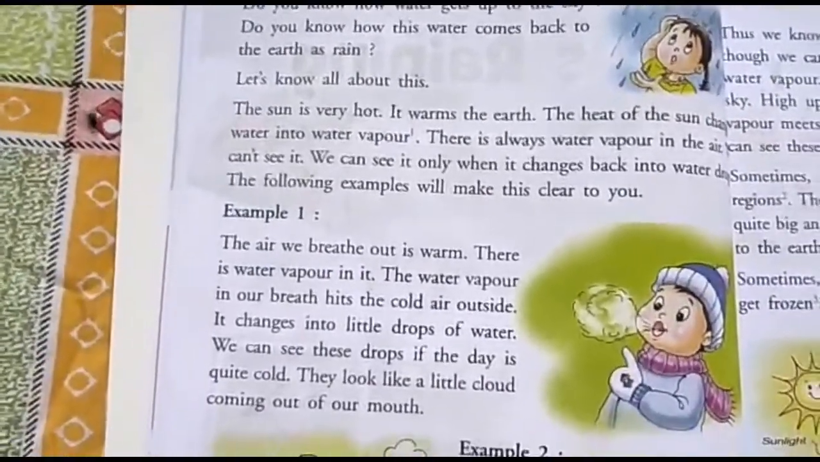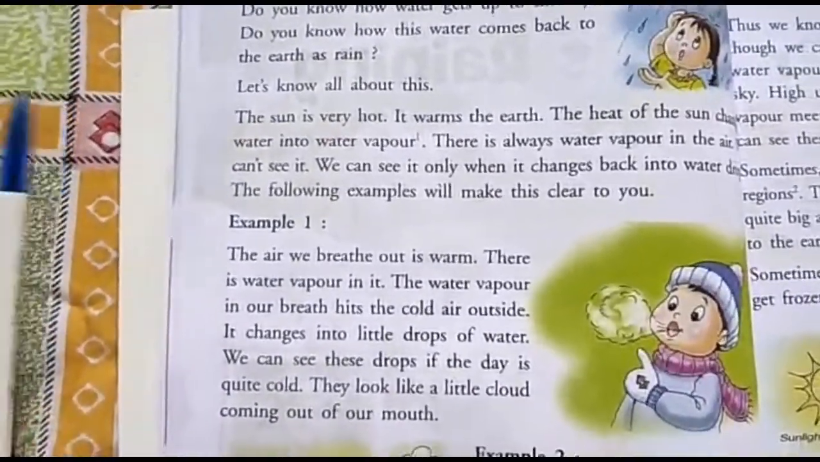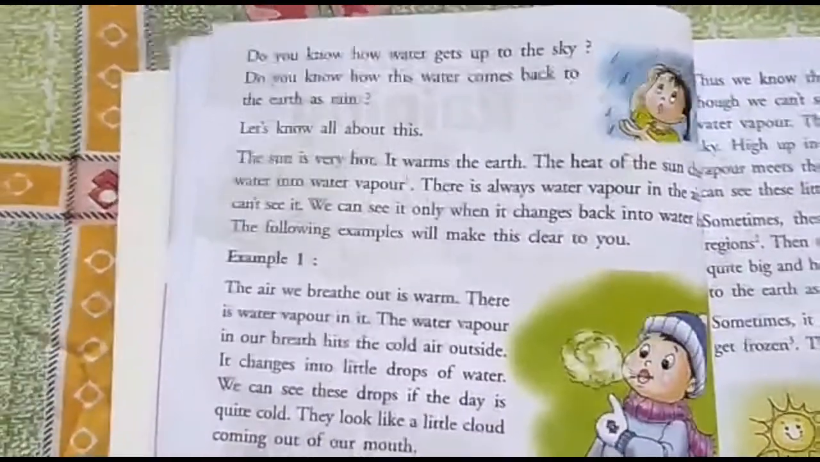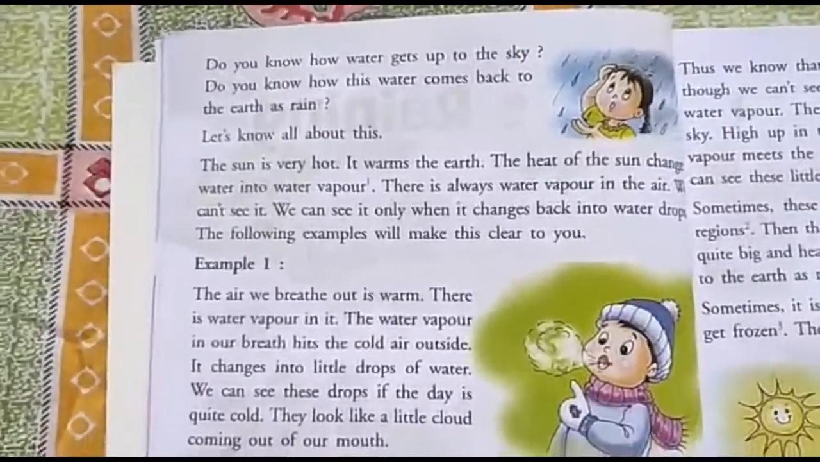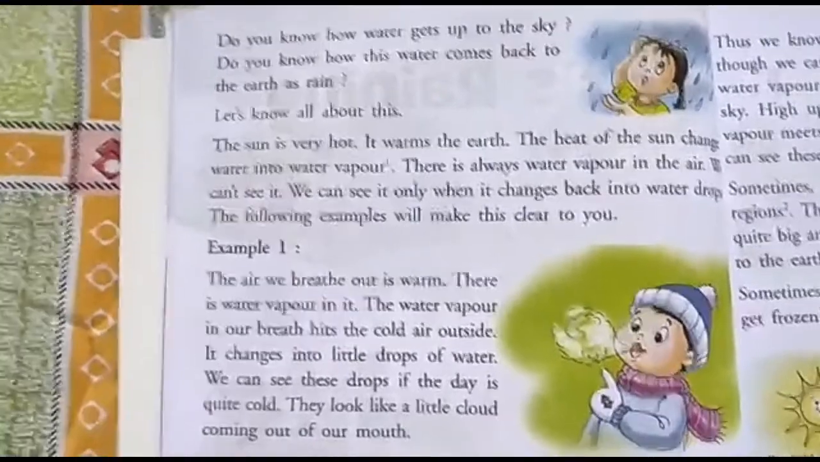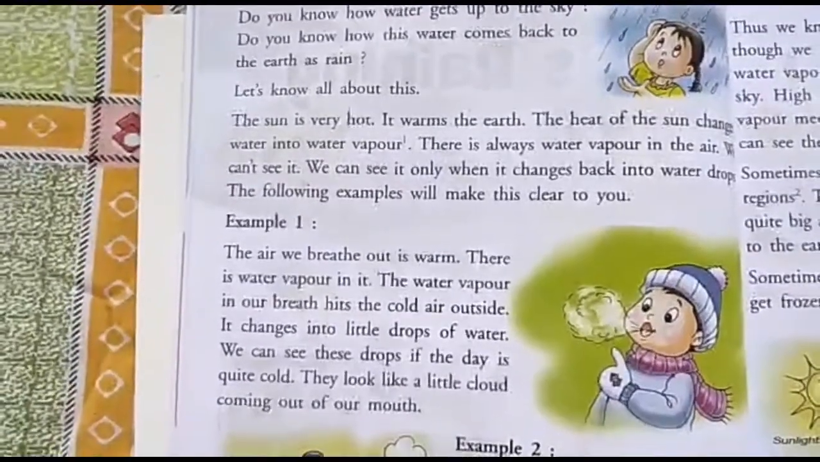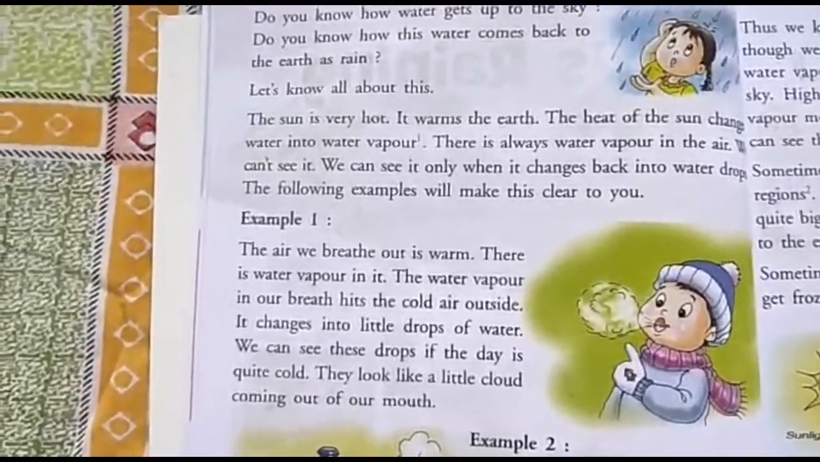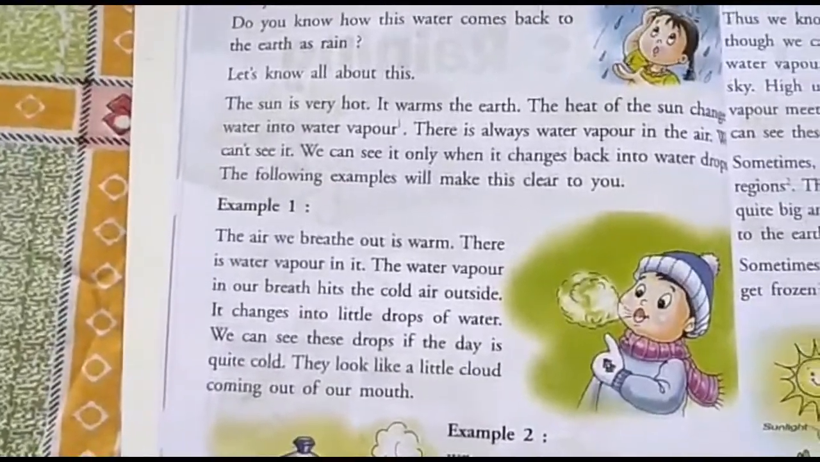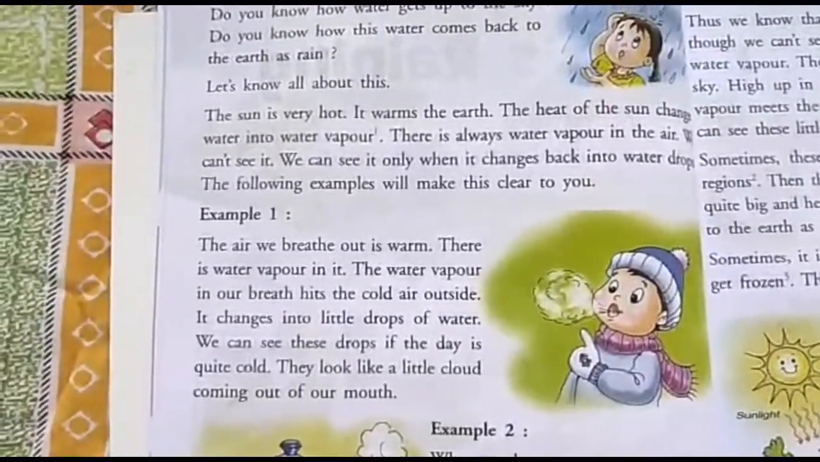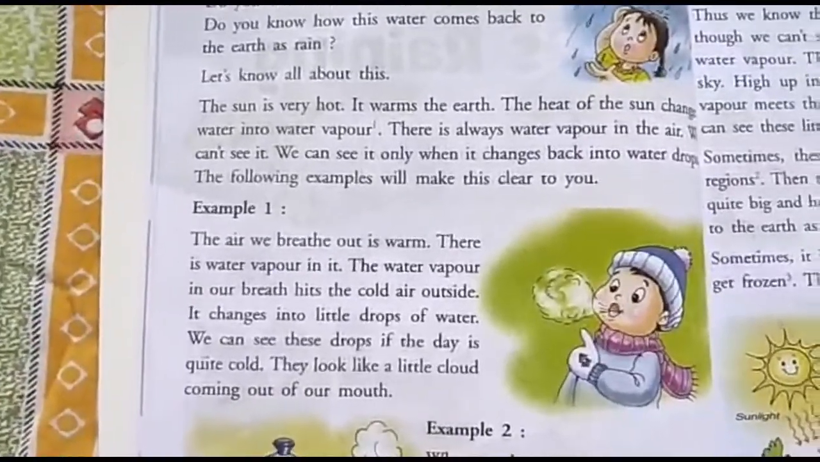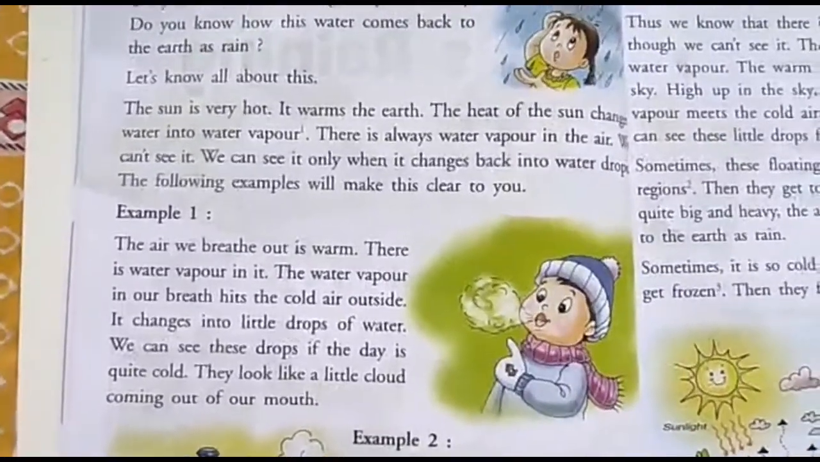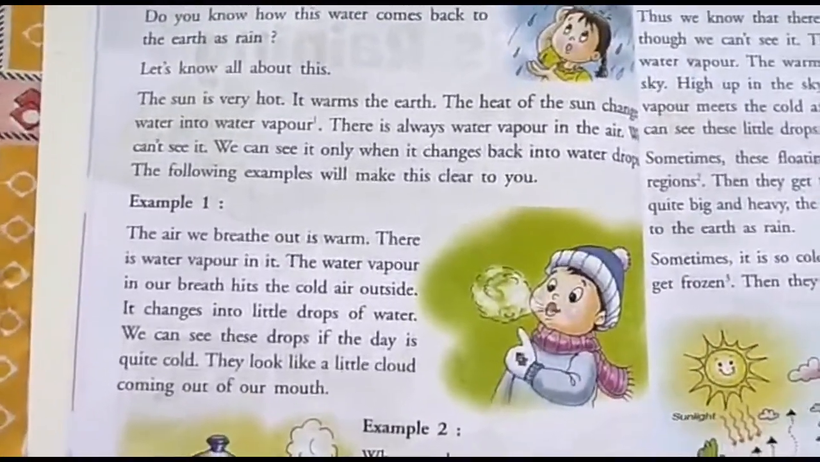How will the sun be, children? The sun will be very hot. Have you ever seen the sun? Yes, early in the morning every day we are seeing it. Whenever the sun is very hot, we feel very thirsty and very hot also. It warms the earth. What does the sun do? The sun warms the earth. When it is so sunny, the heat of the sun falls on the water, and the water changes into water vapor.